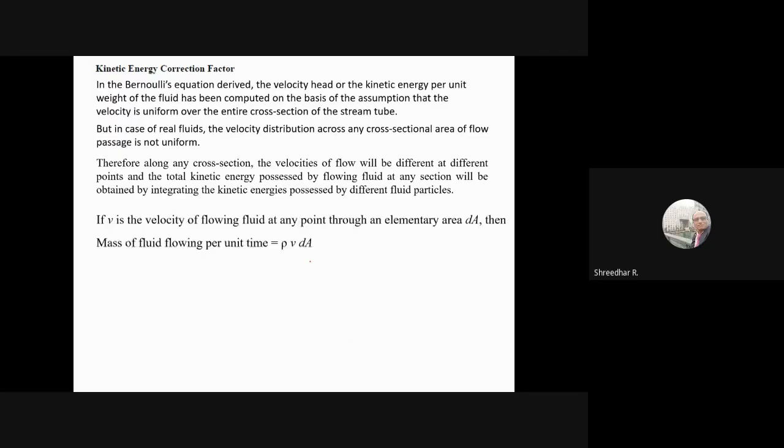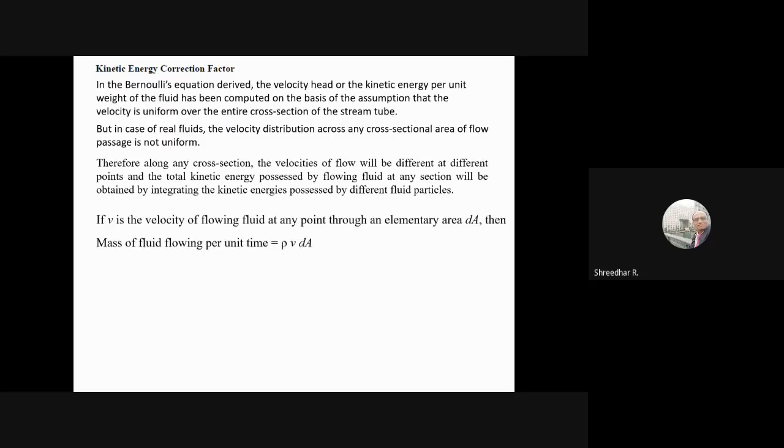So the kinetic energy per unit weight, that is V1 square by 2g or V2 square by 2g, is got based on the assumption that velocity is uniform, but actually it is not so. In real fluids velocity distribution is generally not uniform. That's the reason velocity will be different at different points along the vertical section. So the total kinetic energy is obtained if you write an expression for kinetic energy and integrate it. That is what is meant. Derivation is not required, but anyway I'll tell that.